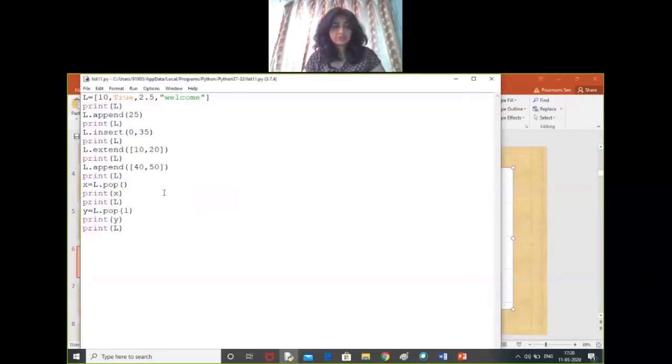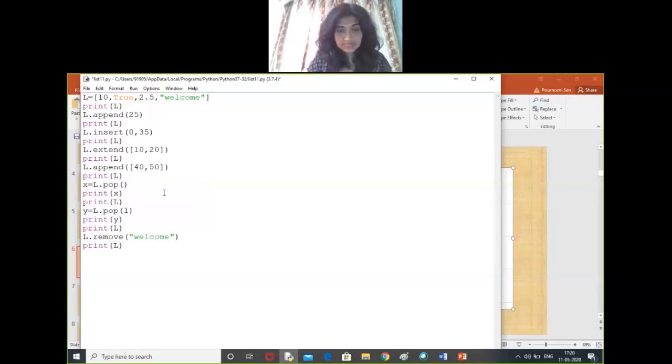One more function we'll be using, that is remove function. It is L dot remove. Which element do you want to remove? Suppose we want to remove welcome from this list, so we'll give the value of the element, and then after removing we'll print the list.